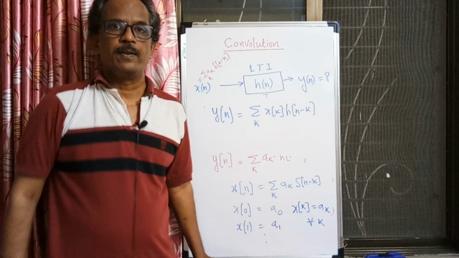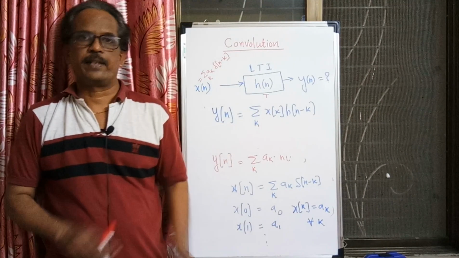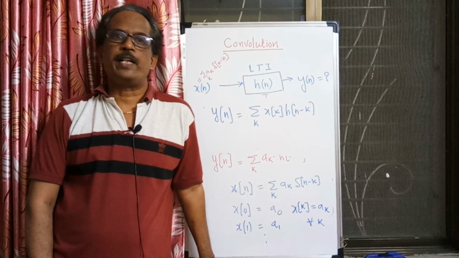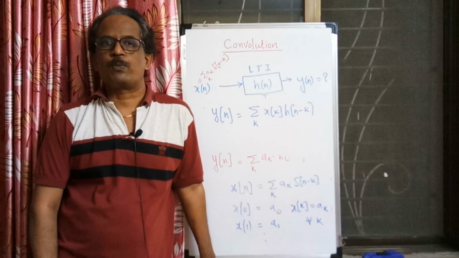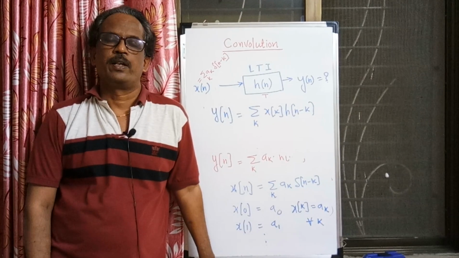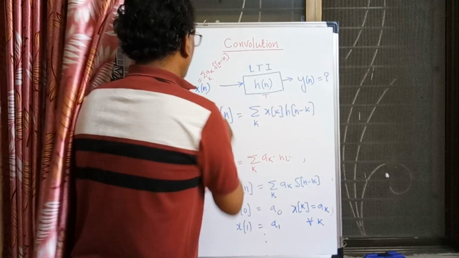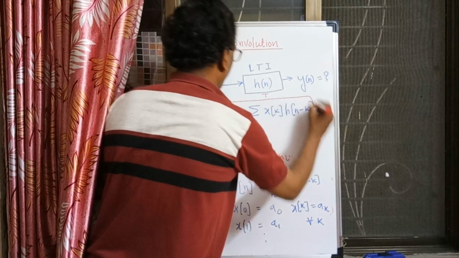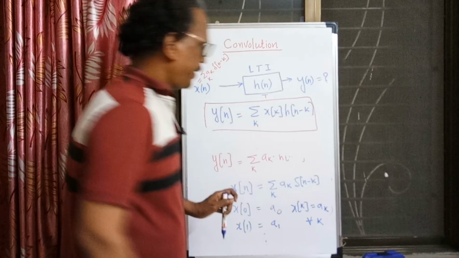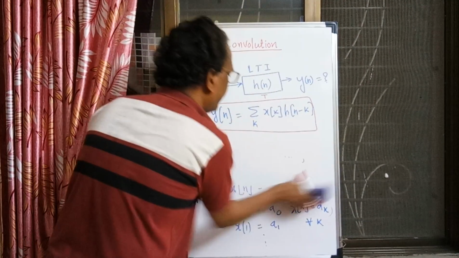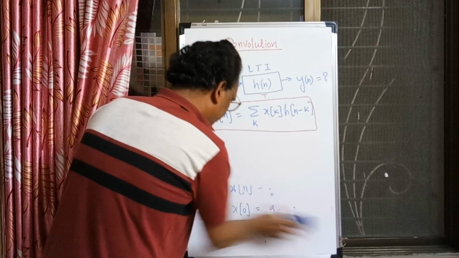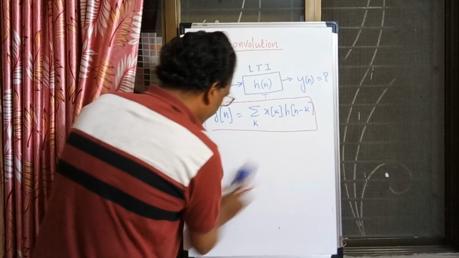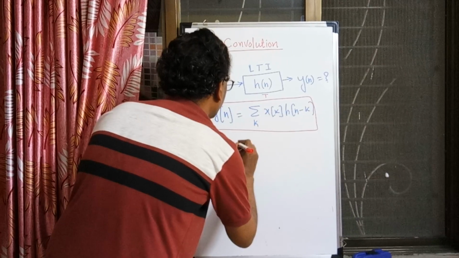The purpose of this equation is that whenever we have any arbitrary input and the impulse response of the system, we can always find the output y of n, equal to summation x of k h of n minus k. In mathematics this equation is called the convolution sum.